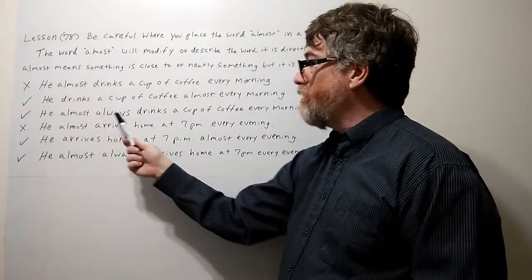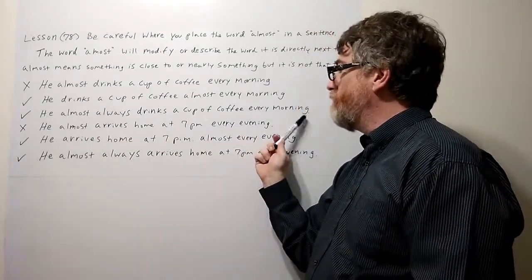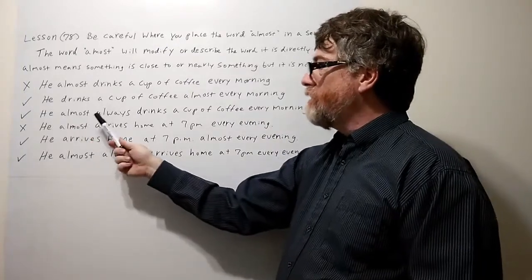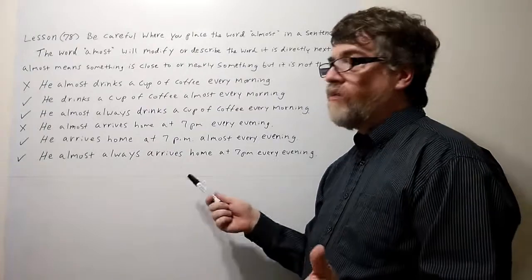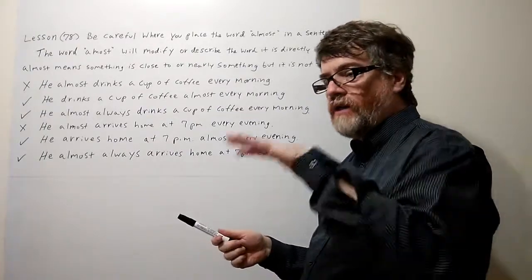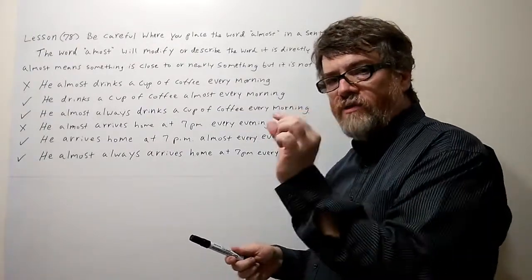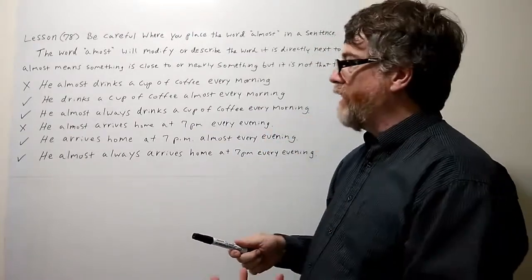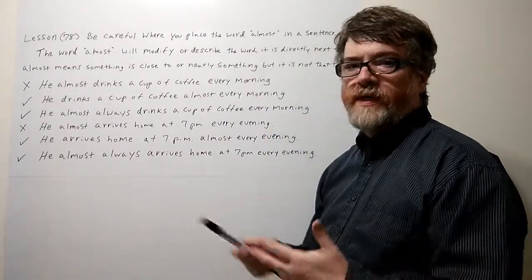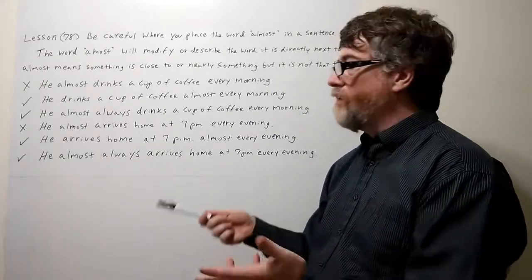You could say he almost always drinks a cup of coffee every morning. If almost modifies always, always means all the time. So it could work here because then with almost you're kind of lowering it. It's very close to always, a little less, but it's not quite always. So that works too, because that would mean the vast majority of the time or most of the time.